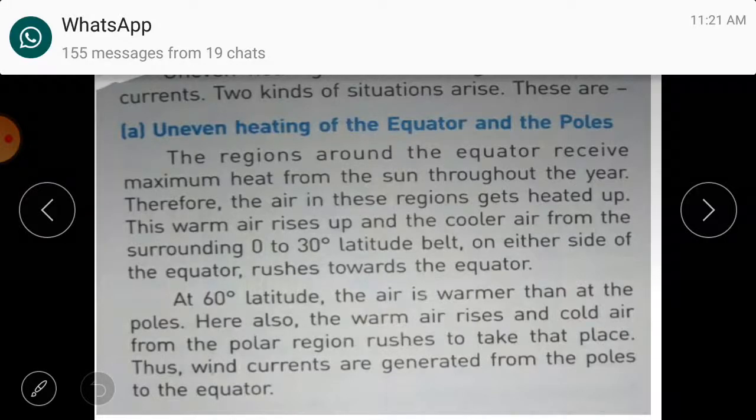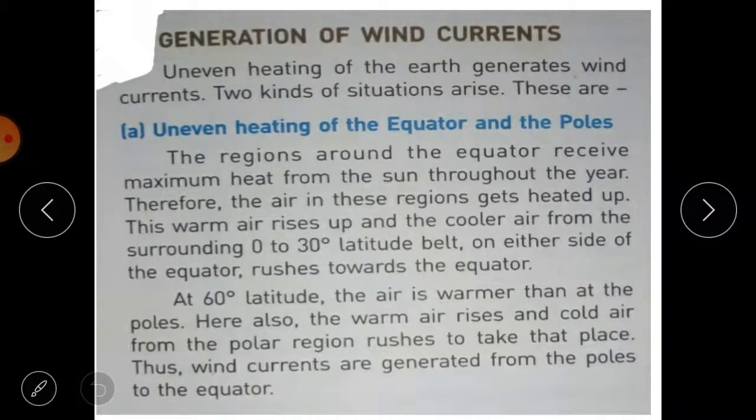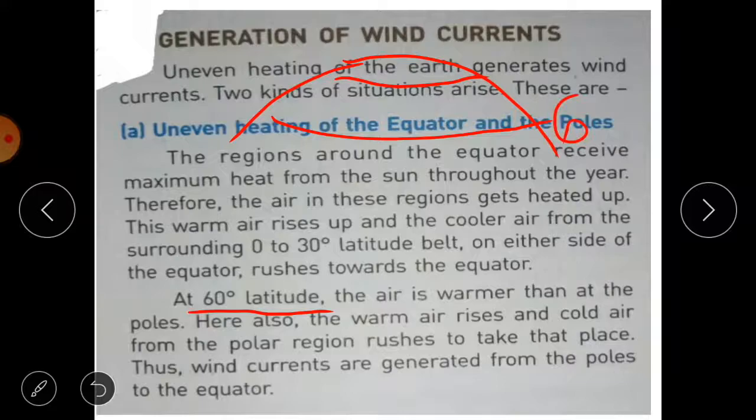Then what happens at 60° latitude? At 60° latitude the air is warmer than at the poles. Suppose this is the pole, and here it is 60° latitude. Here the air is warmer than the polar region, and that's why the warm air rises and the cold air from the polar region blows towards the tropical region.